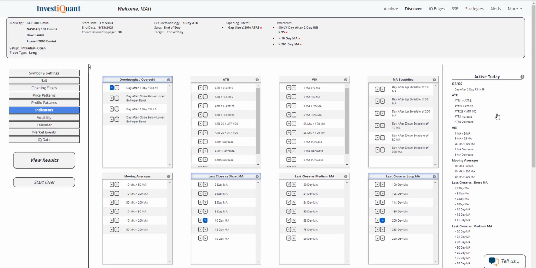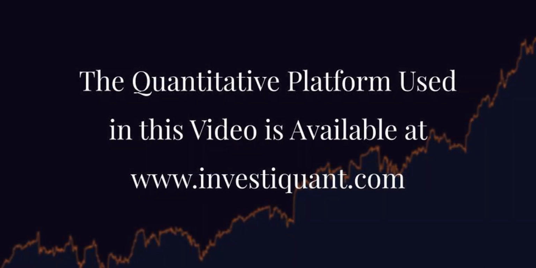So I grabbed everything from the active today. The active today is just telling you what is true for the session. So you can just kind of come over here and click on the things you want to add. You've got a bunch of ideas that you can work off of, and they are all true for today. So I've got those added up top. Now I can click View Results.